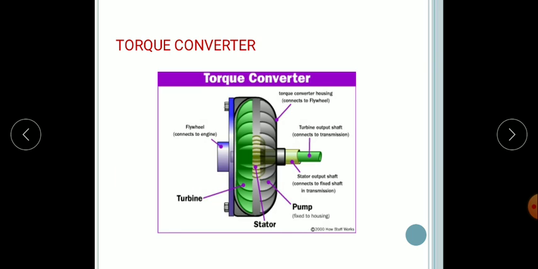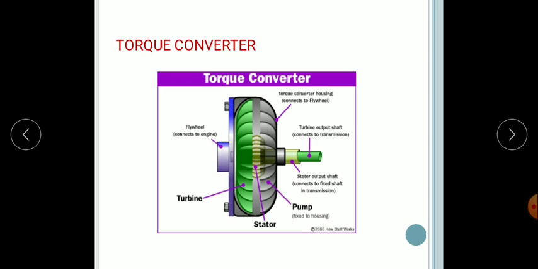Here you can see the turbine, the stator, the pump, the turbine output shaft, and the flywheel which connects to the engine. The torque converter housing connects to the flywheel, and the pump is fixed to the housing. The torque converter consists of three principal members: the driving member, the driven member, and the stationary member.